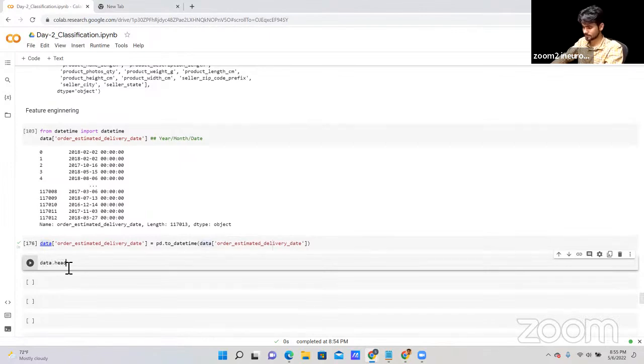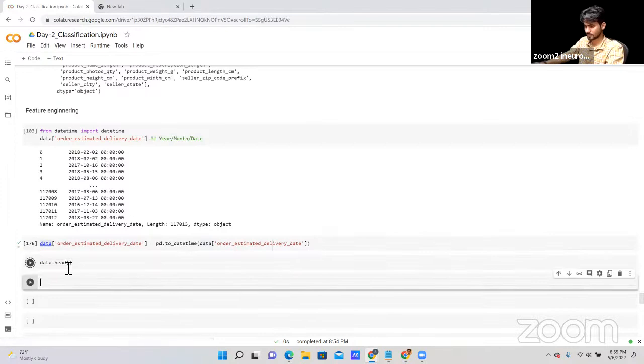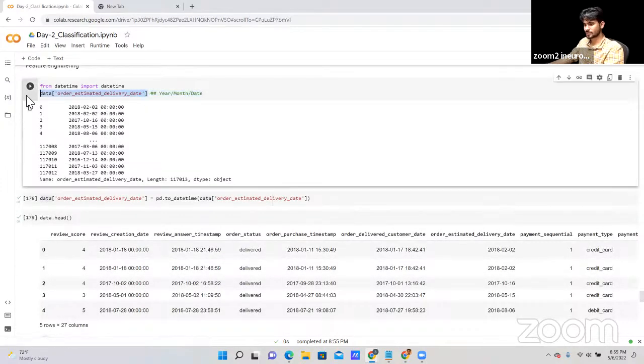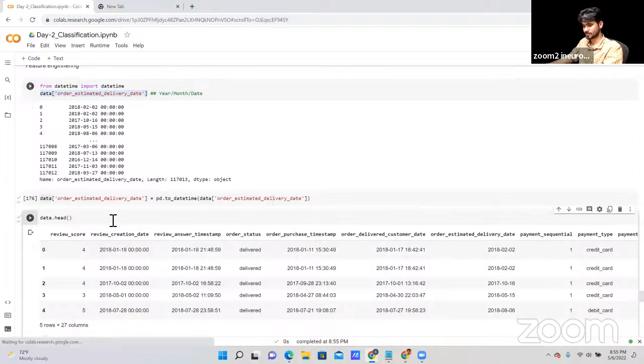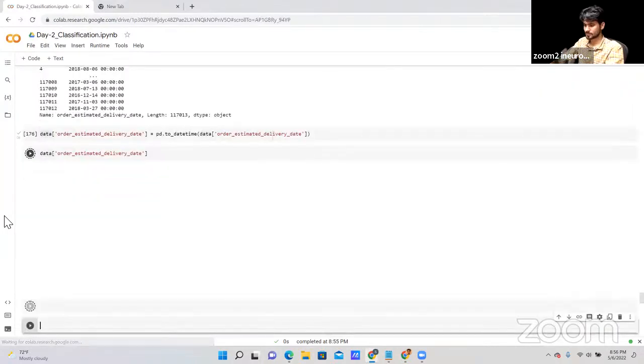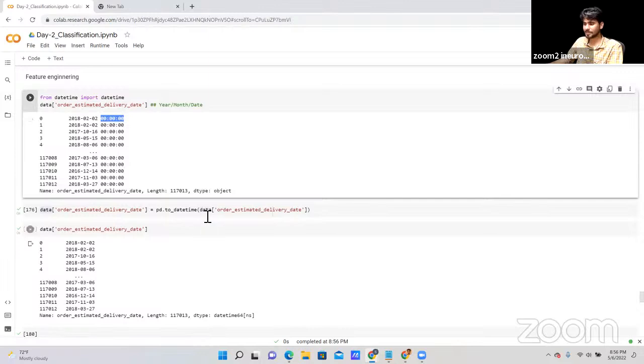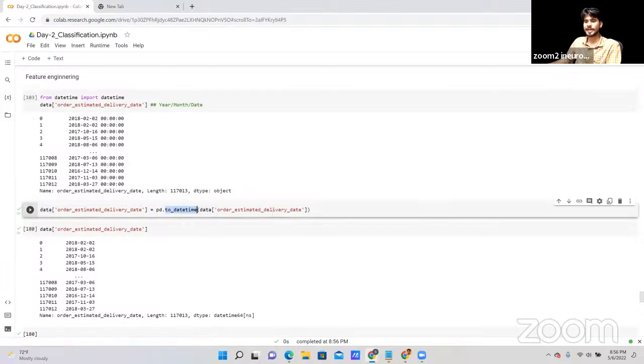Data dot head, or let's check this one. Let's remove this one. Date format. As you can see, this format is not available. Now it's gone after using the datetime function. Okay.